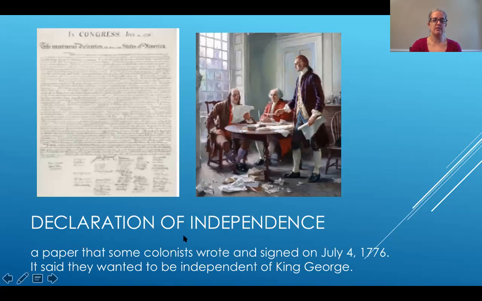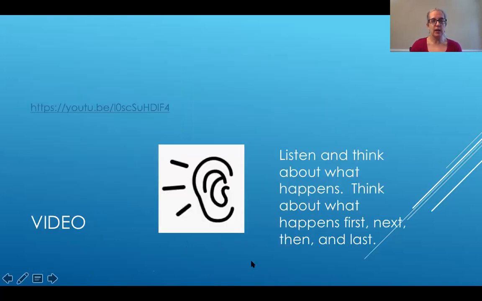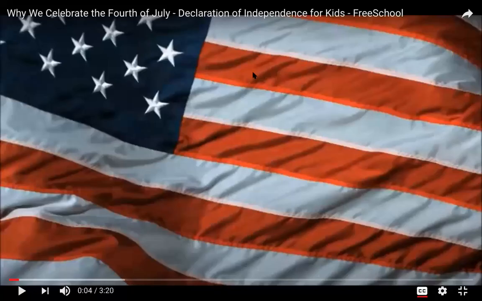Declaration of Independence. The Declaration of Independence is a paper that some colonists wrote and signed on July 4th, 1776. It said they wanted to be independent of King George. Now we'll watch a video about July 4th, 1776. As you watch, listen and think about what happened first, next, then, and last.